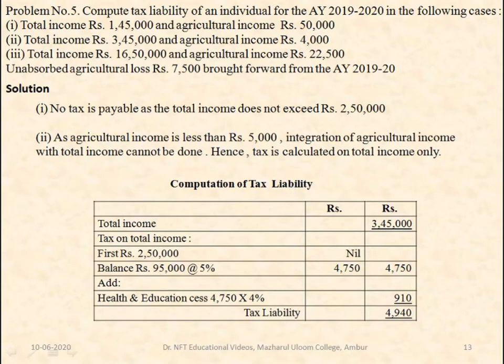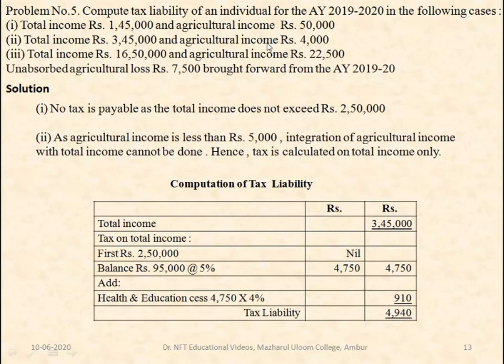Next, problem number 5. Compute tax liability of an individual for the assessment year 2019-20 in the following cases. Total income is 1,45,000 and agricultural income is rupees 50,000. Here we can see that the total income is 1,45,000.